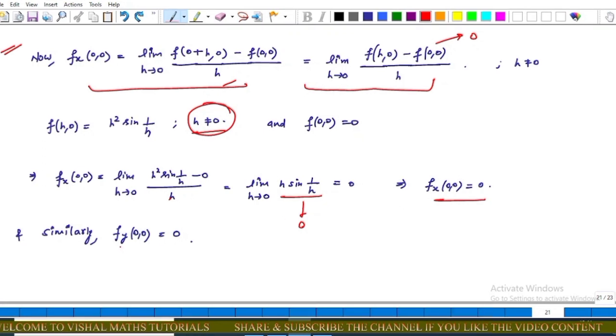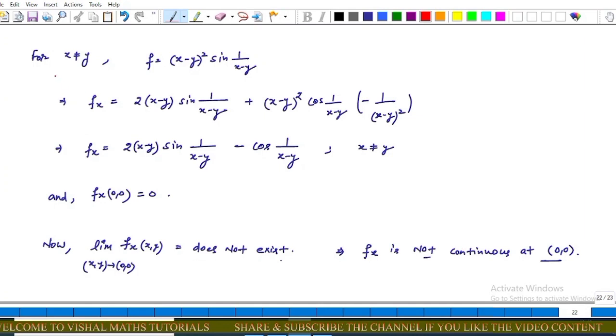Similarly, in this way, we say that fy(0, 0) equals 0, where fy(0, 0) equals the limit as k tends to 0 of f(0, 0 + k) minus f(0, 0) upon k. Now come to further discussion. For x not equal to y, the function is this. Now take the partial derivative of this function with respect to x. This implies that fx is equal to 2 times (x − y) into sine of 1 upon (x − y) minus cos of 1 upon (x − y) for x not equal to y.